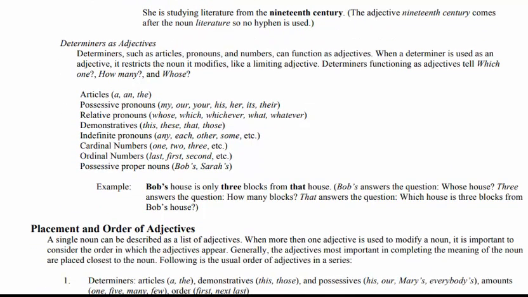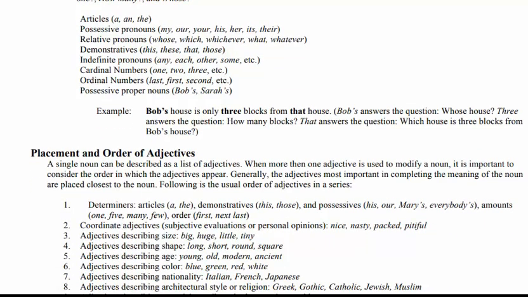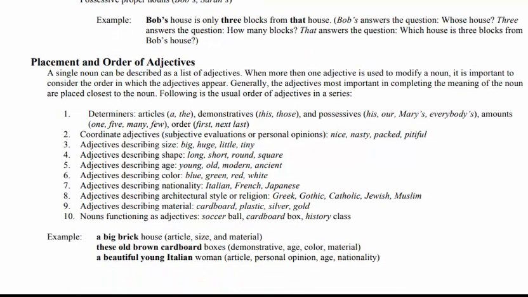For example, Bob's house is only 3 blocks from that house. So 3 blocks and that house answer whose house and how many blocks, right? This is the function of determiners as adjectives. Now our next concept is the placement and order of adjectives, that is, in which order and placement adjectives are used in the sentence.